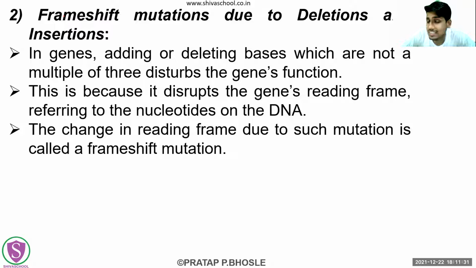Due to these deletions and insertions, we are going to see what the deletions are and what the insertions are. After the point mutation, where we have seen the missense mutation, now we are seeing this. Here there is going to be addition or deletion of some bases. As this addition and deletion of bases creates some disruption in the gene reading frame, that is why there is going to be a mutation. So let's see what types of mutations there are.